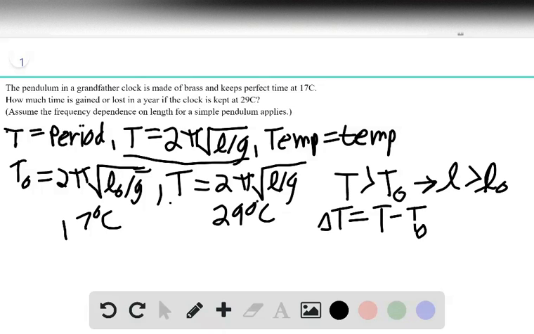And the fractional loss is given by delta T over T naught. With that equation, we can plug in these two equations and solve.